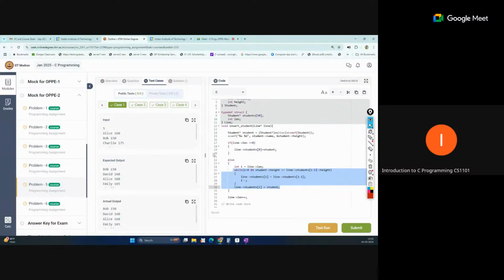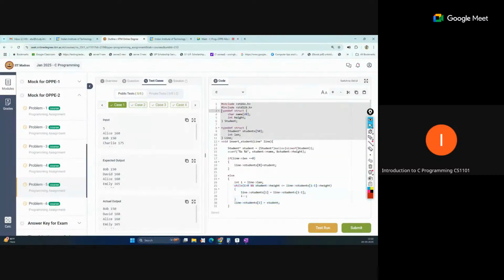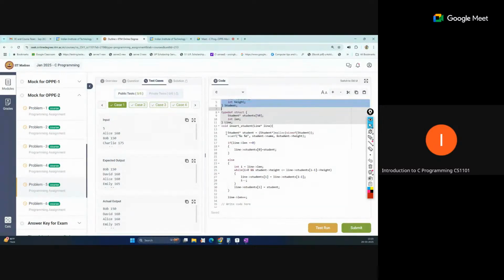So this type of structure-based question will be there. You should know how a structure is declared. Maybe a structure definition will be asked, how you can define the members, and after that how you can create an array for that structure, how you can store the data in that structure, and how you can traverse the array and find something. The sorting part is additional, so that level may not be there, but traversing, creating the array of structure, and accessing the elements is the important part for this type of structure-based question.